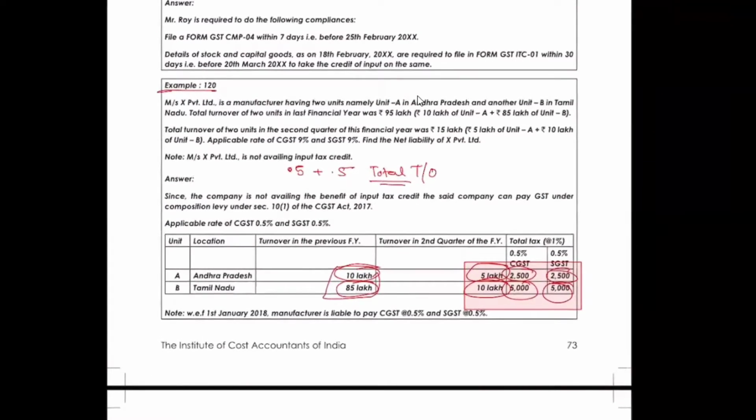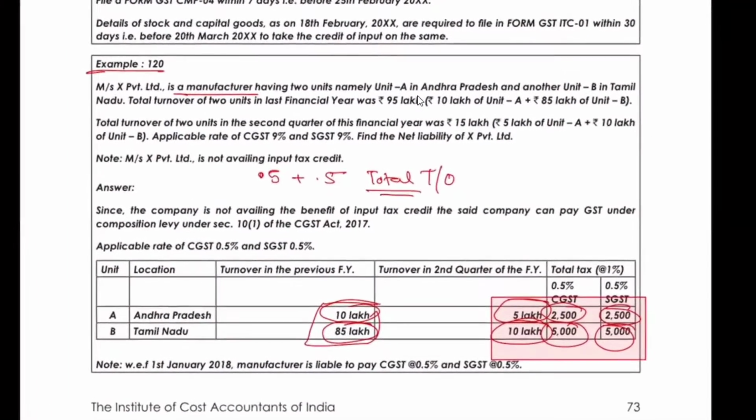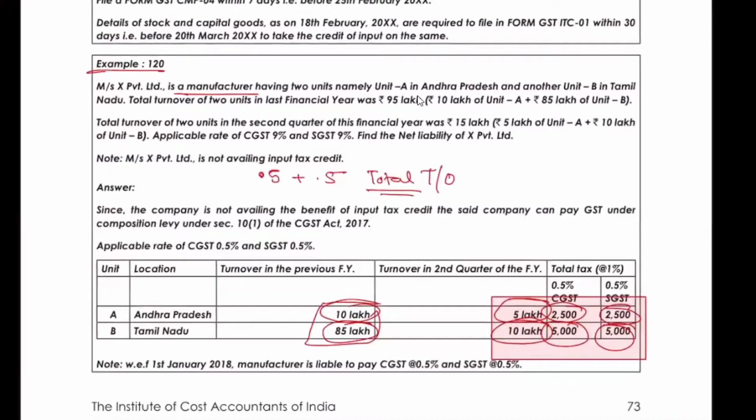They have said manufacturer, that means of total turnover, correct? If nothing was written, we would have assumed it to be a dealer, and the rate would have been 0.5%, but of taxable turnover.